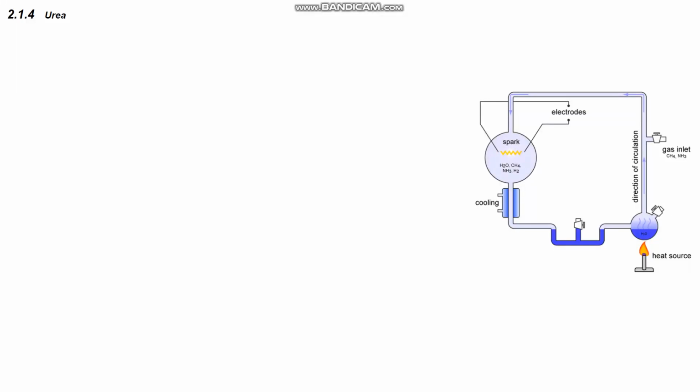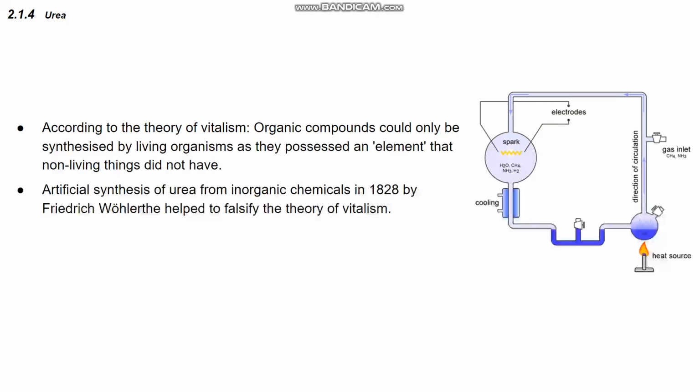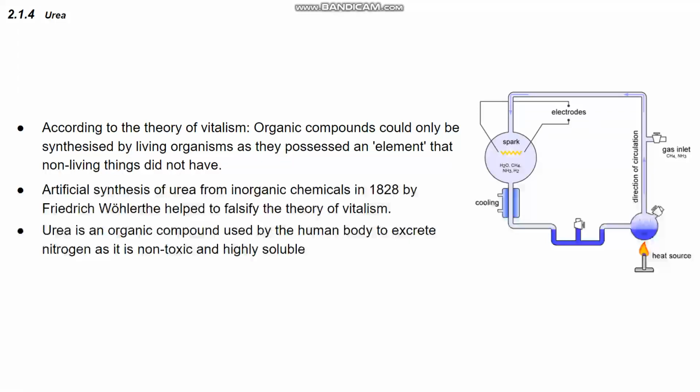Moving on to 2.1.4, urea. According to the theory of vitalism, organic compounds could only be synthesized by living organisms as they possess an element that non-living things do not have. The artificial synthesis of urea from inorganic chemicals in 1828 by Friedrich Wöhler helped to falsify the theory of vitalism. Urea is an organic compound used by the human body to excrete nitrogen as it is non-toxic and highly soluble.